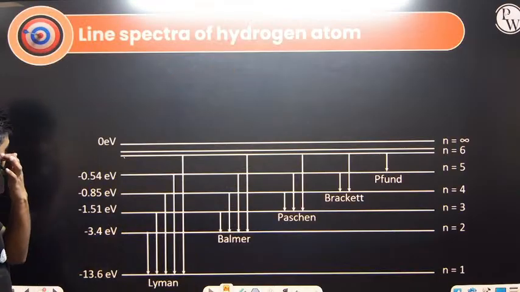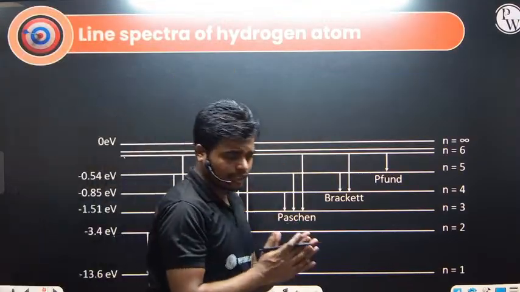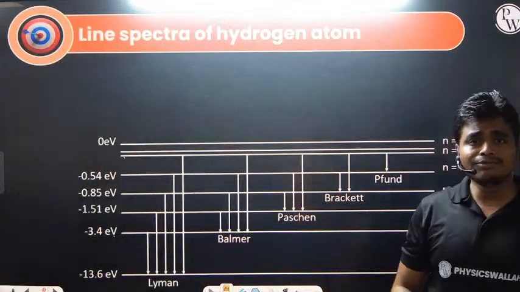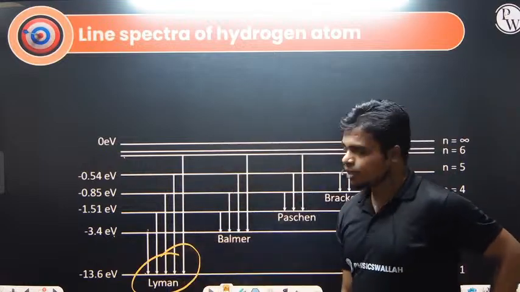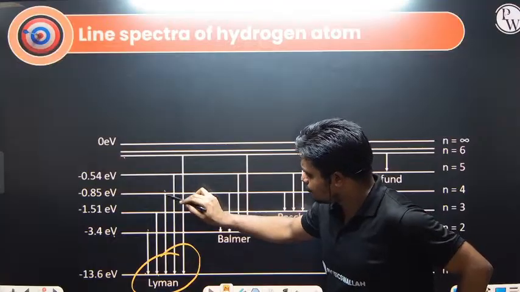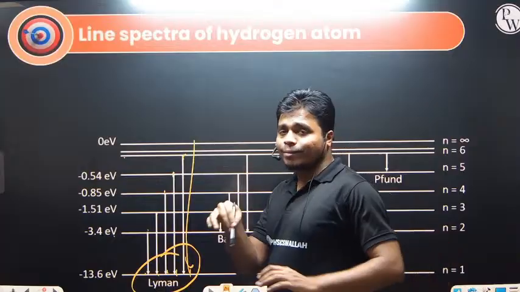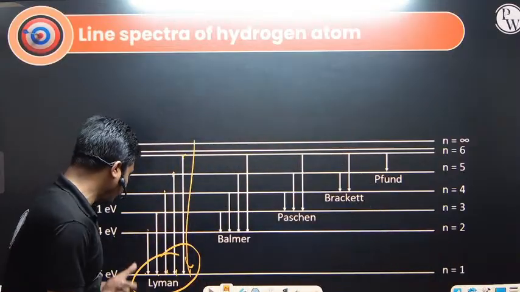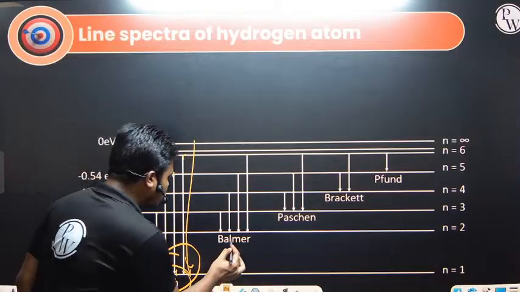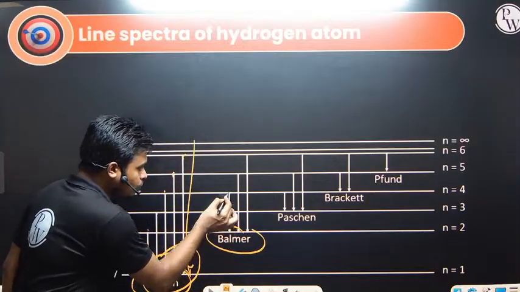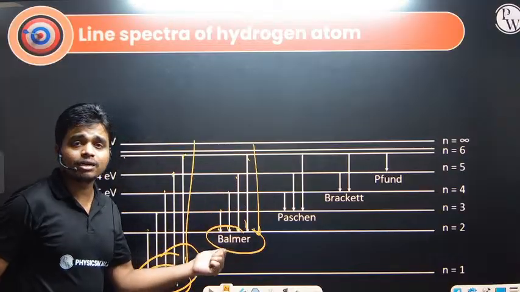So coming back to here, the line spectrum of the hydrogen atom. No matter from where you are coming, if your destination is N equals 1, if you are coming from 2 to 1, 3 to 1, 4 to 1, 5 to 1, 6 to 1, infinity to 1, no matter from where you are coming, if your destination is 1, it will be under the Lyman series. Second, the Balmer series: if you are coming from 3 to 2, 4 to 2, 5 to 2, 6 to 2, infinity to 2, you will be under the Balmer series.